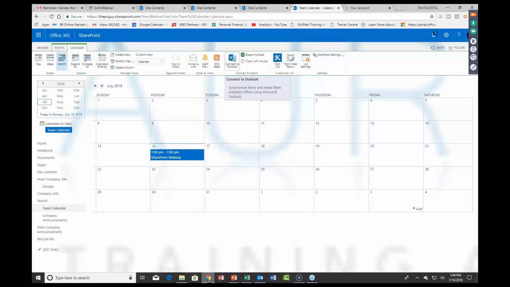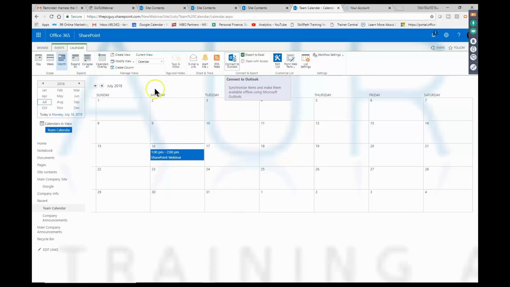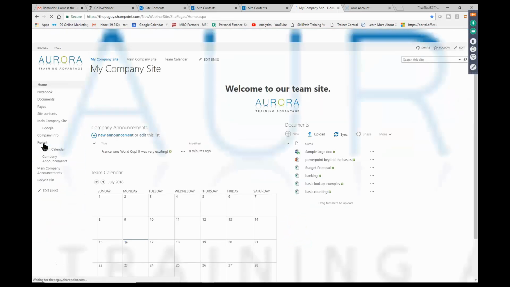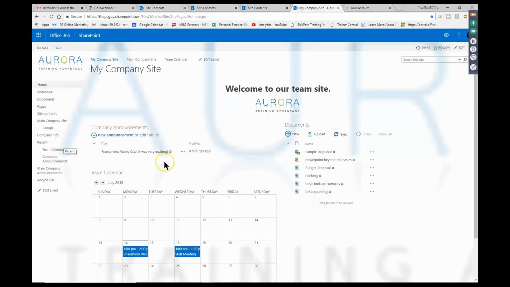So I'm going to go back to SharePoint. Now, in this case, I'm going to refresh this page. I'll do a refresh up here. Let's see if it showed up, and it certainly did. Isn't that great how we can share that calendar with Outlook? Now, another app that you can share with Outlook would be your tasks. So let's say we have team tasks.